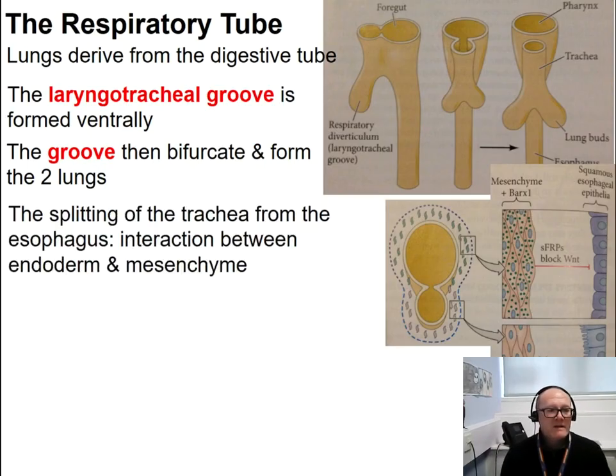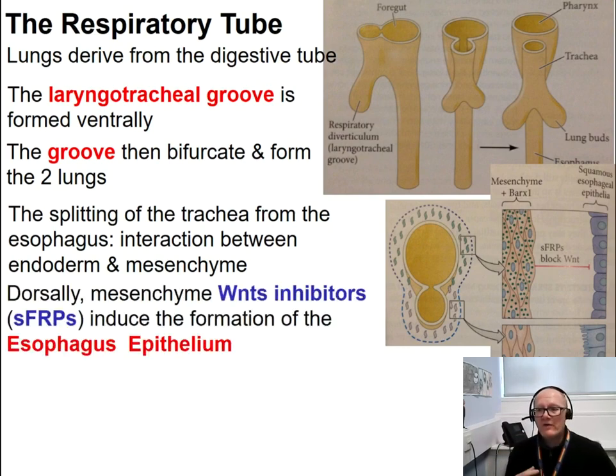Now, it is important to notice here that again there is an interaction between the endoderm and the surrounding mesenchyma, enabling this tissue to become either trachea and then lungs, or esophagus, and therefore keep going with the digestive system.